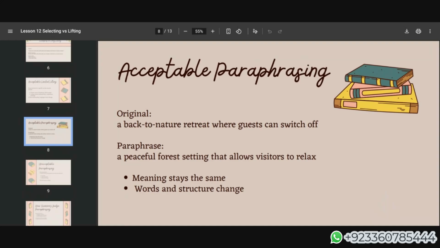सिर्फ उन्होंने words को और structure को change कर दिया है. A correct paraphrase here.